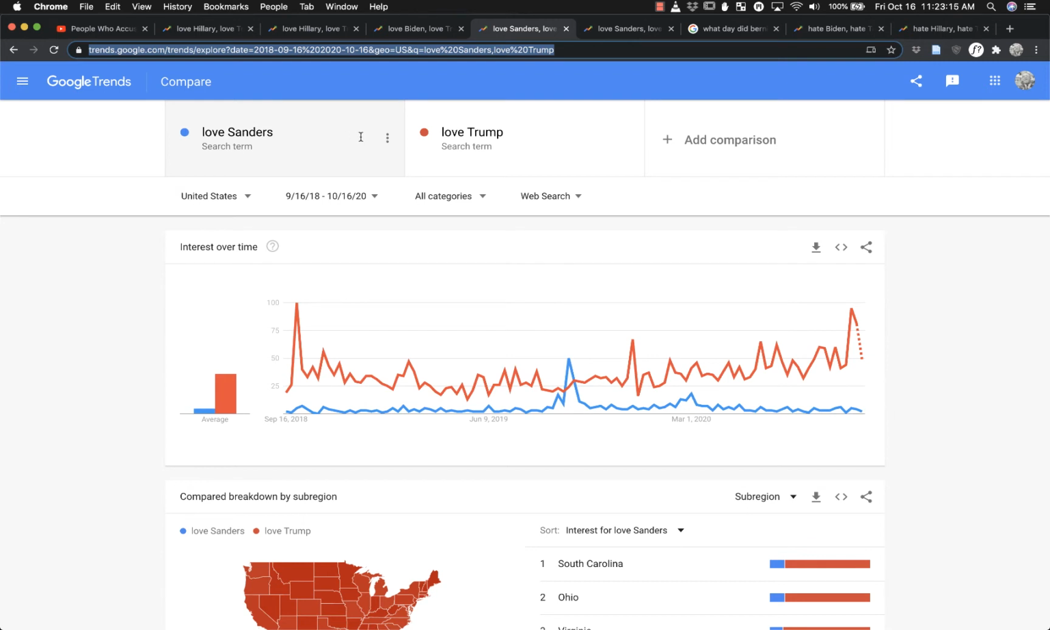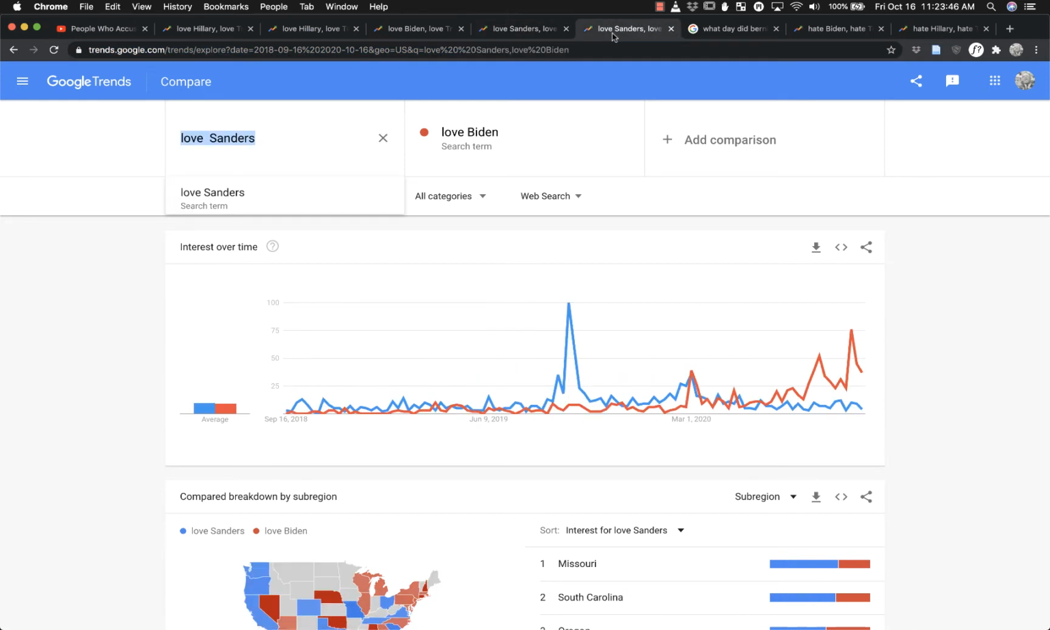Looking at some additional terms, we have love Sanders, love Trump. There's, of course, Bernie Sanders. Trump comes out ahead except for this period here, something around the week of September 22nd to 28th of 2019. Huge jump. I think he dropped out around April. So let's look at Sanders to Biden. But again, here's that period. Something happened there. He dropped out, I think, around April 10th or so, and then Biden obviously became the candidate.